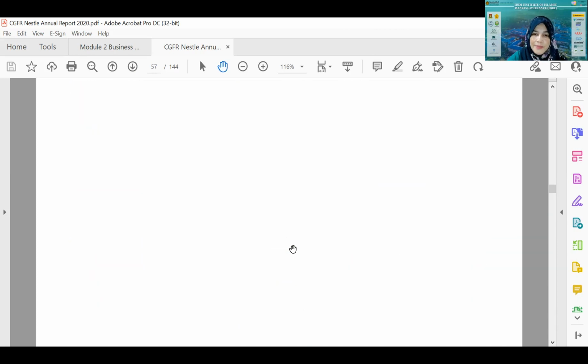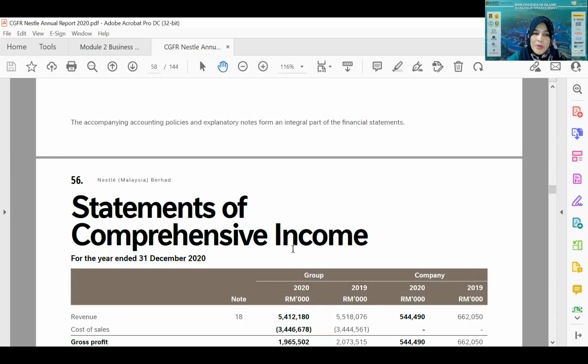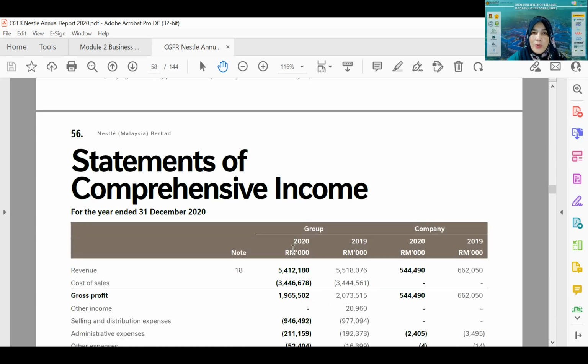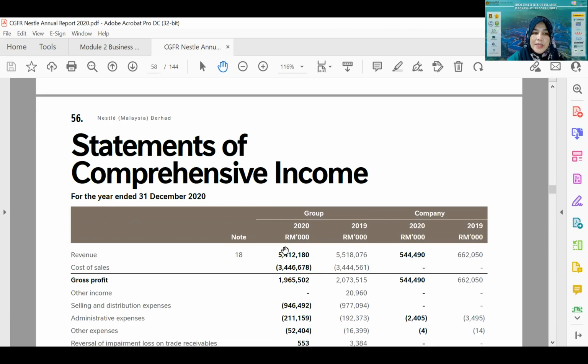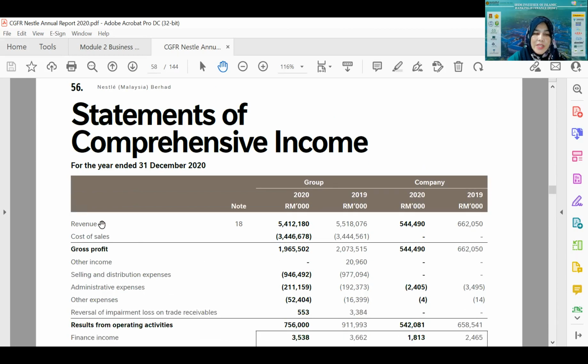The second statement is the statement of comprehensive income. This is the statement showing all the income earned by the company. Revenue is the one coming from the main activities. For example, for Nestle, it is coming from the sale of food and beverage products.